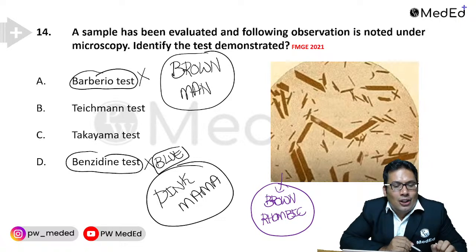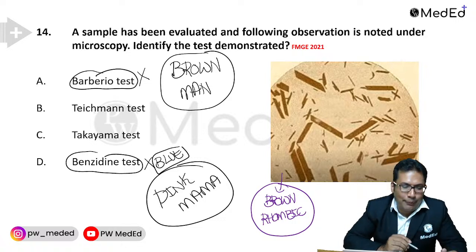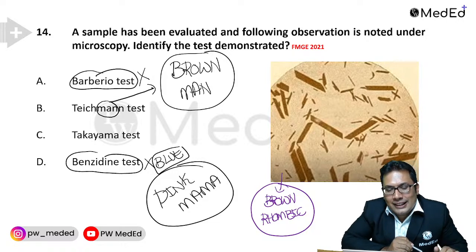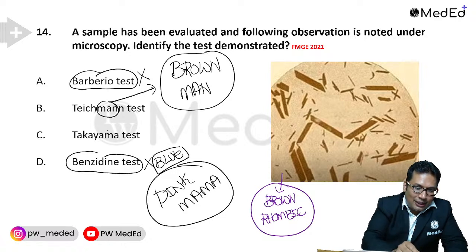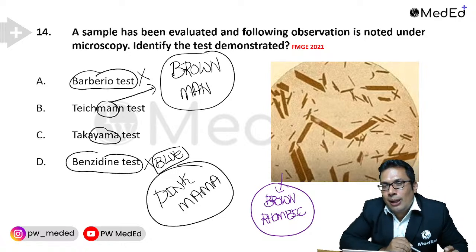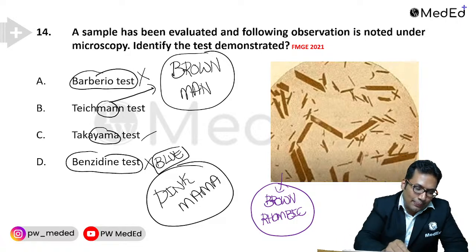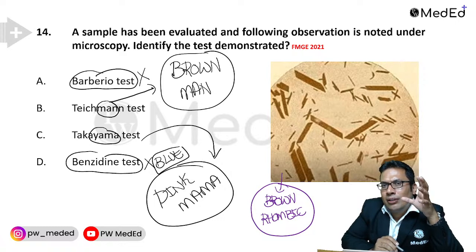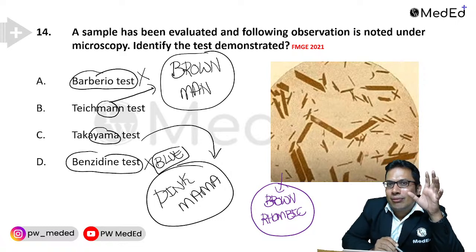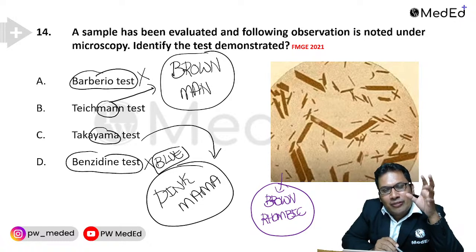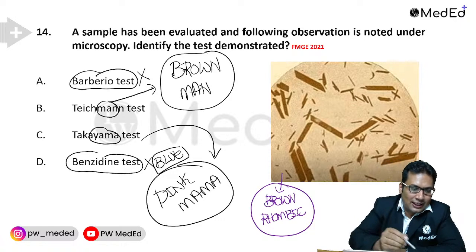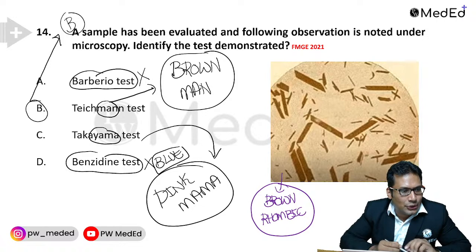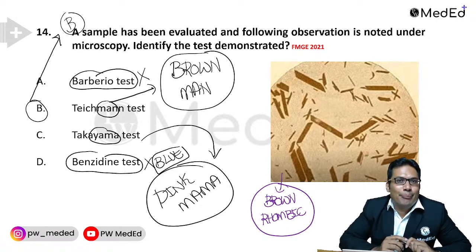So brown man means Teichmann test. Man is there, no? Brown rhombic crystal. Takayama is there, I read it as a mama. So it is pink feathery crystals. Pink feathery crystals are seen in case of Takayama test. Brown rhombic crystals are seen in case of Teichmann test. The answer is Teichmann test, B is the correct answer. Okay, my dear student, remember the mnemonic: brown man, pink mama.